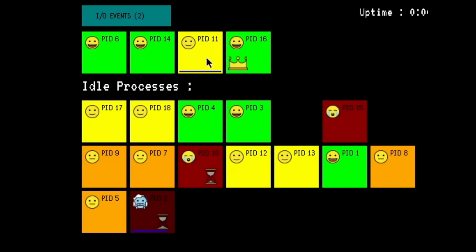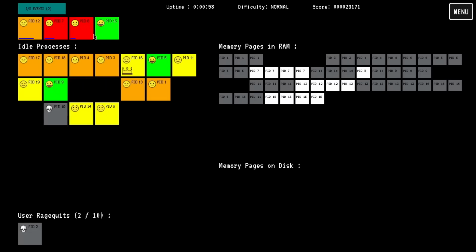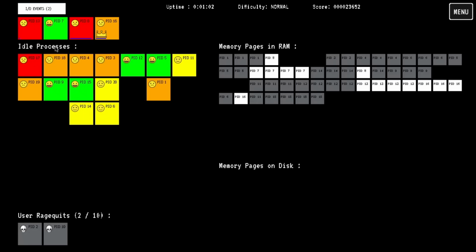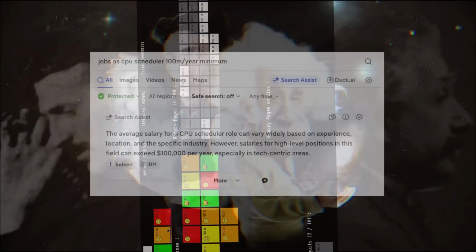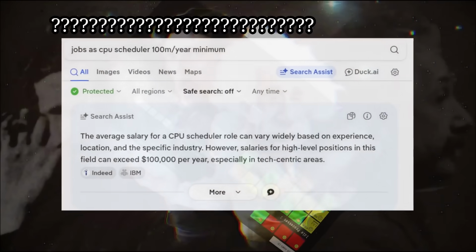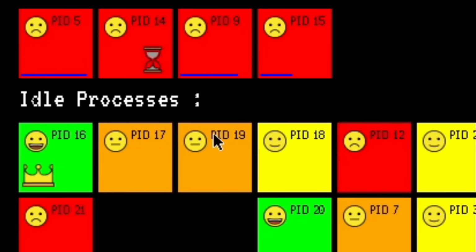I made sure to put him in first. This is already really hectic, I have to say. We've got another priority guy coming in. Let's swap him out. Swap these 2 out. There we go. You know, I think I'd be a really good scheduler if I was hired to work in a CPU. Come on, why is this hourglass guy getting so upset?